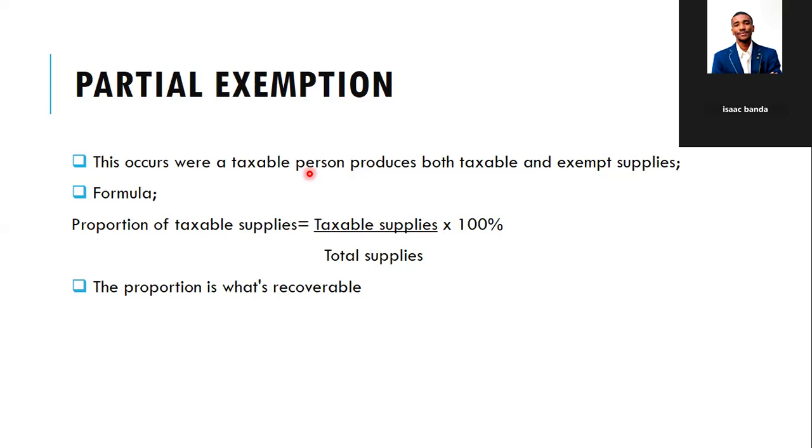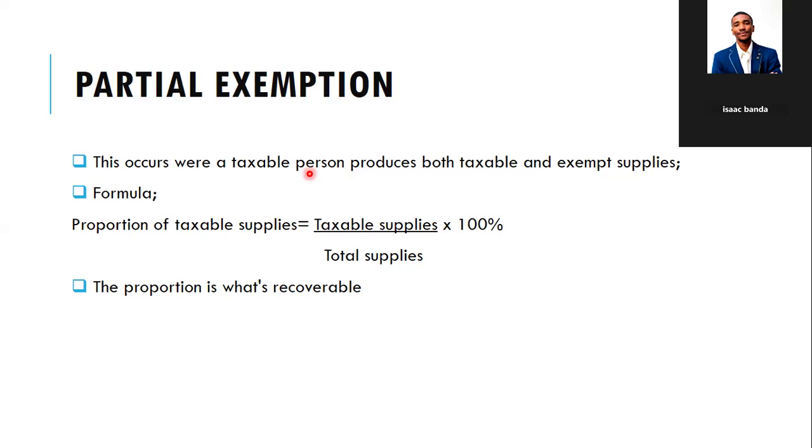But they're bundled together, they're produced together, they're not segregated or classified. So if you've got maybe 1 million worth of sales, but they include exempt as well as taxable sales.